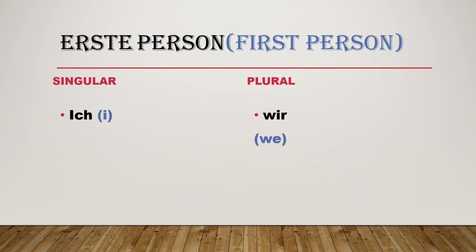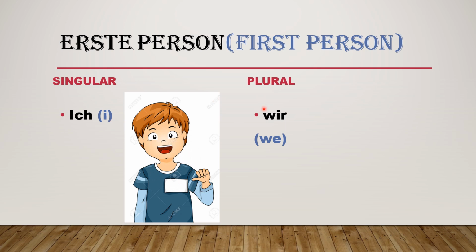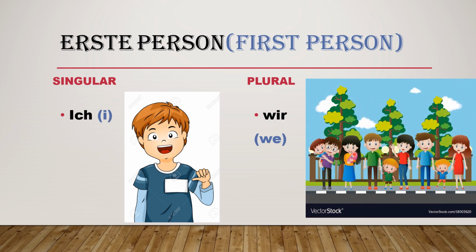Erste Person means first person. The way we have it in English, the same way we have it in German also: Erste Person, zweite Person and dritte Person. We have first person, second person and third person in English, and the same in German. So Singular and Plural. Singular is ich, it's I, and plural is wir, means we all. Ich und wir.